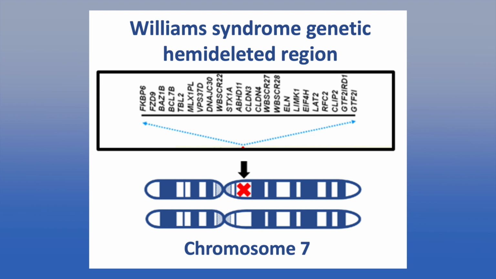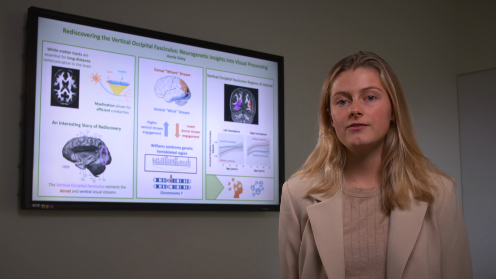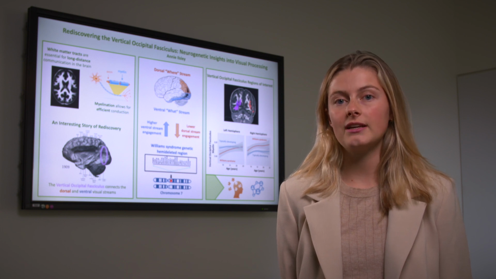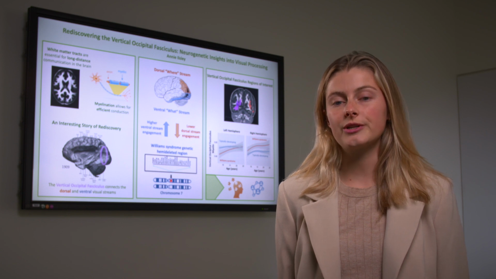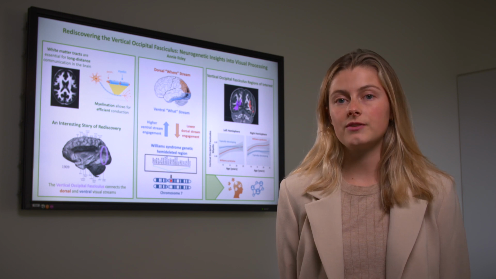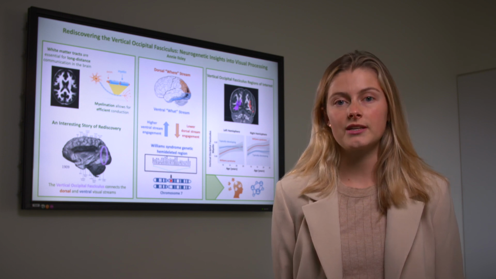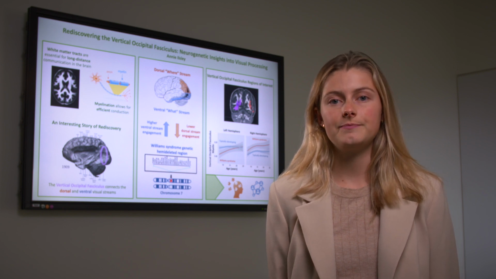Williams syndrome is caused by the hemideletion of about 25 genes on chromosome 7 and is characterized by impaired visuospatial construction abilities and increased social drive. fMRI studies in individuals with Williams syndrome show increased engagement of the ventral stream in response to faces, decreased engagement of the dorsal stream during visuospatial processing, and alterations in communication between these two regions.